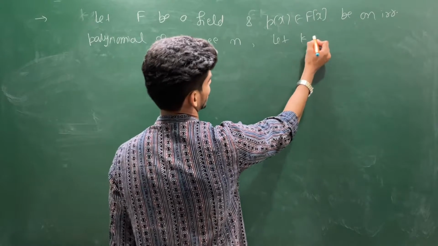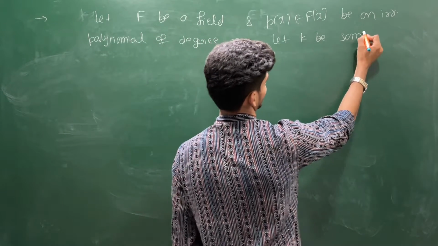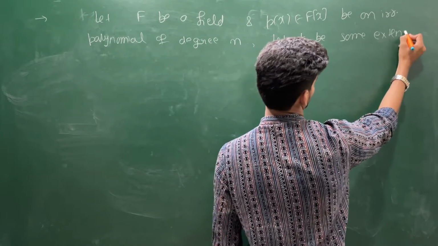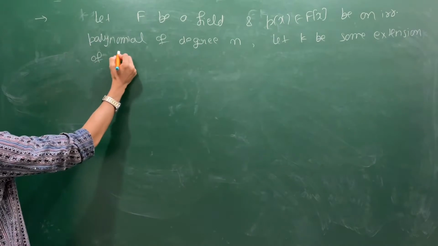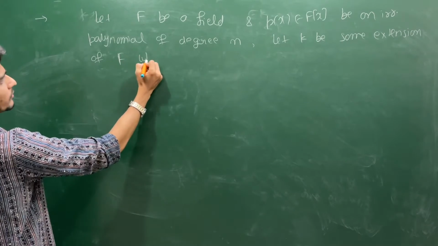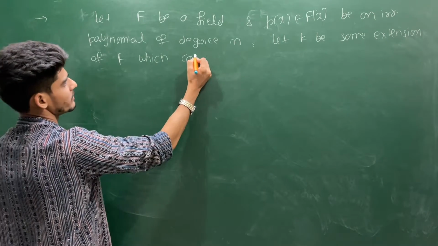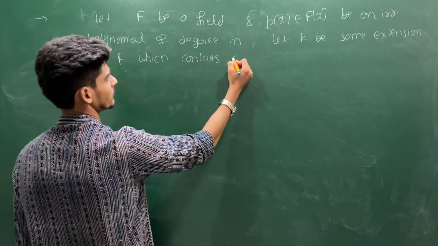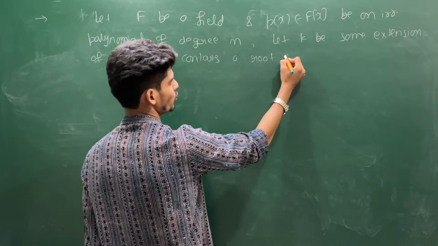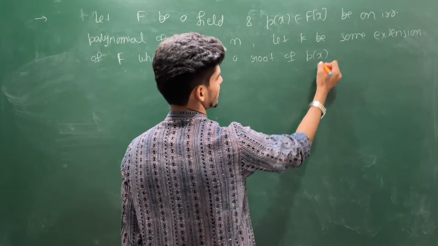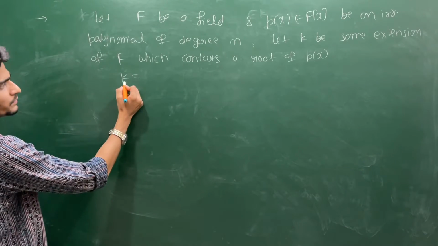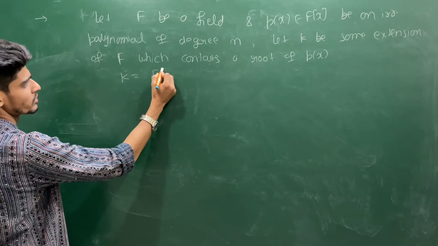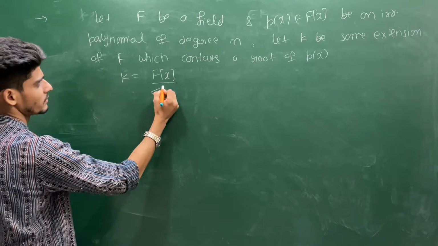Let K be some extension which contains a root of this p(x) polynomial, and the structure of K looks like this.